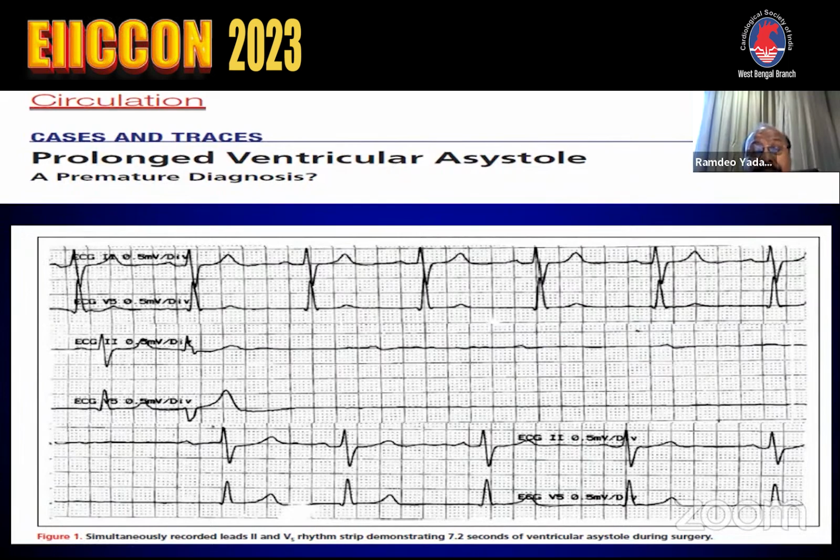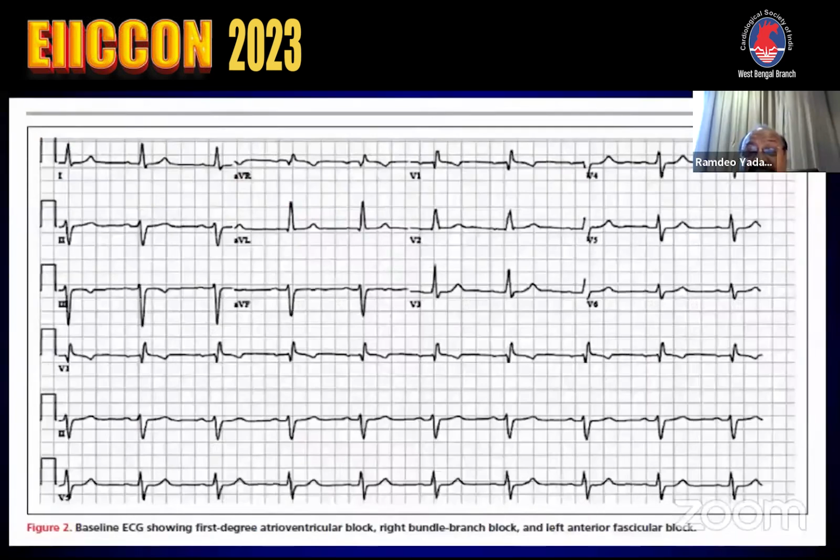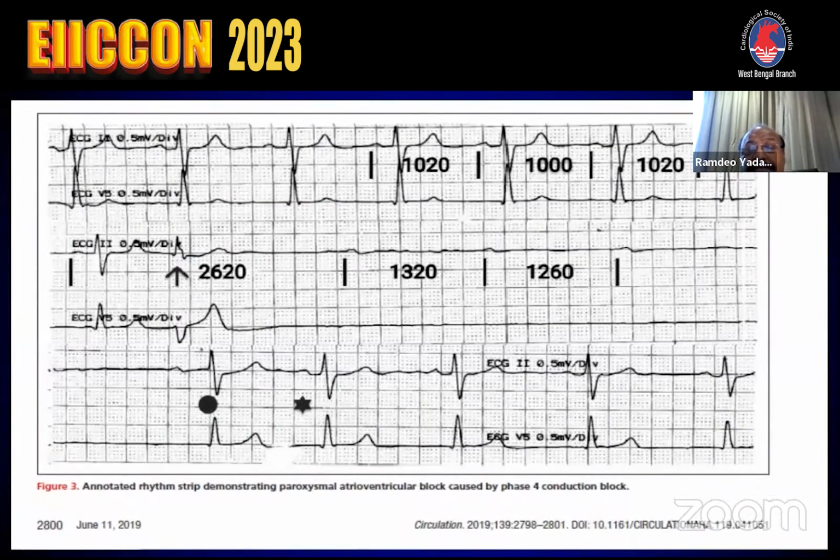where only P waves will be there without a ventricular beat. And once a junctional beat or an atrial premature beat comes, the ventricle recovers. So here there may not be an intact His-Purkinje conduction defect from beforehand. Suddenly it will appear, but most commonly if the patient is having an intra-Hisian or infra-Hisian conduction defect. So this is called paroxysmal AV block, which is different from this patient having RBBB, first degree heart block, left anterior hemiblock, and developing this type of block.